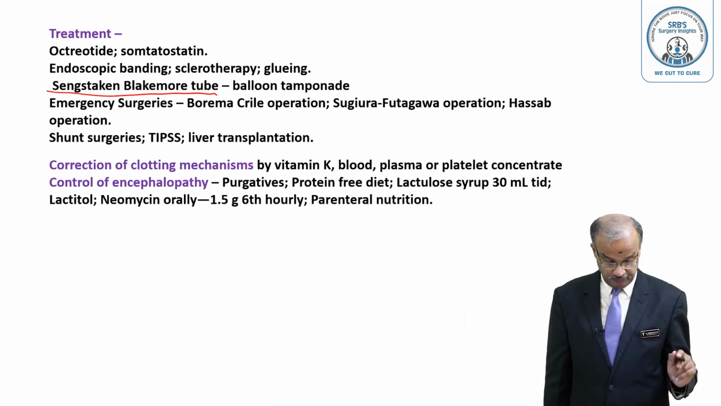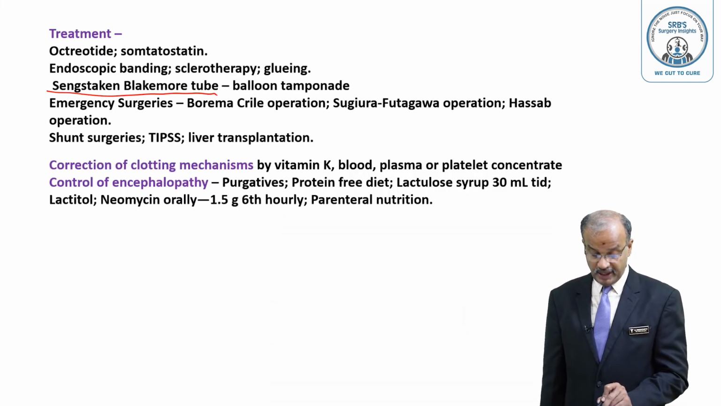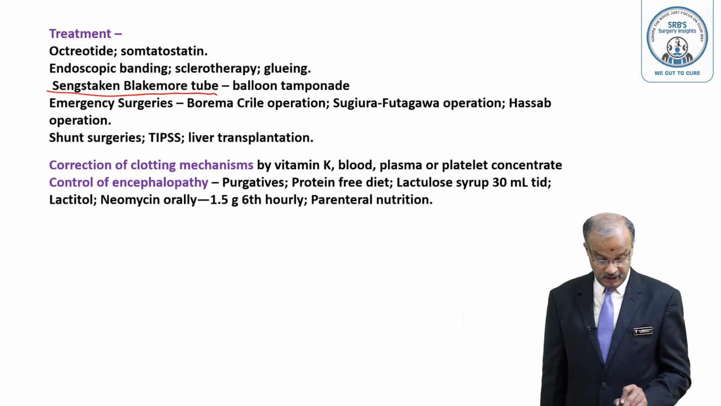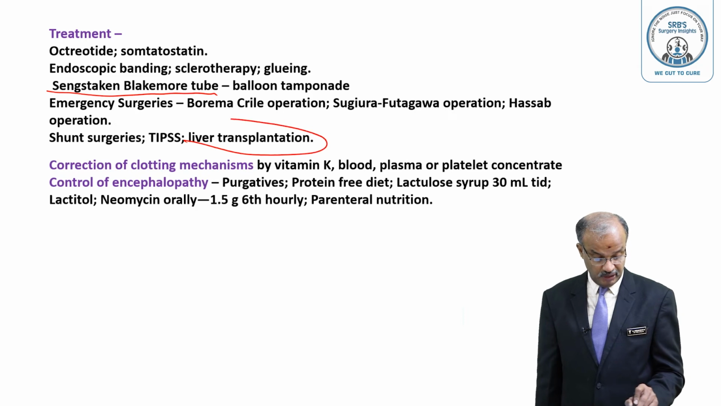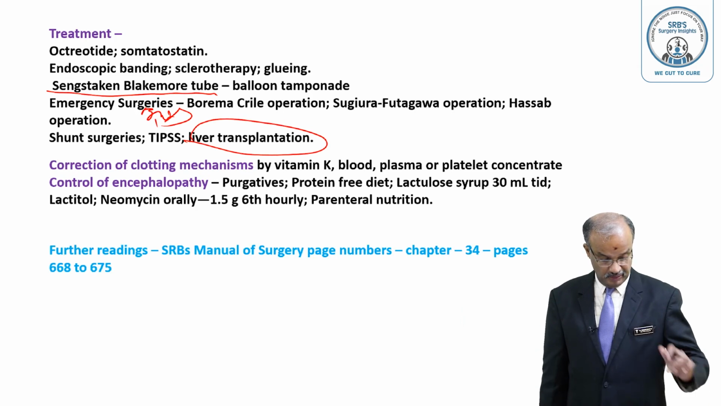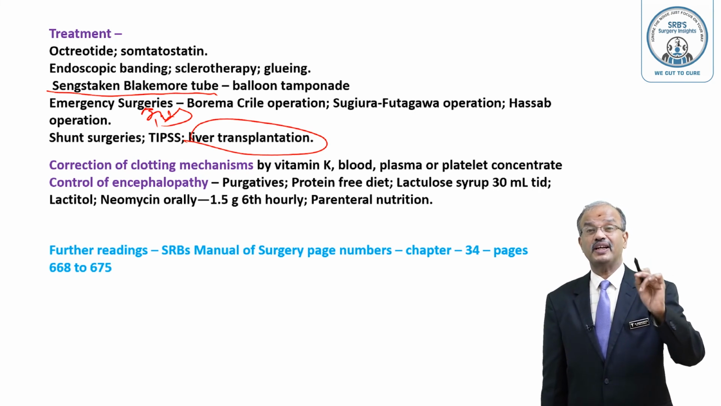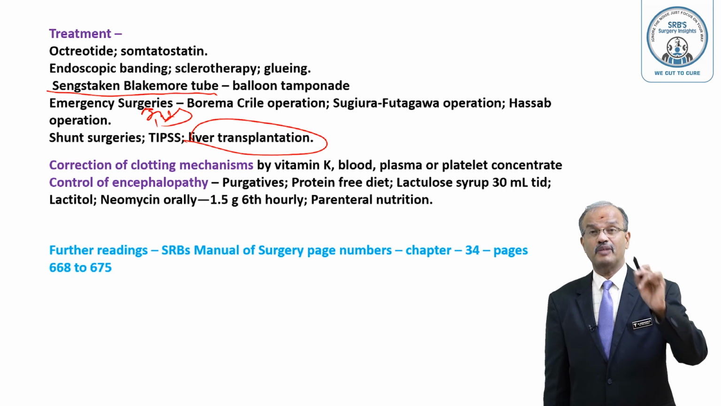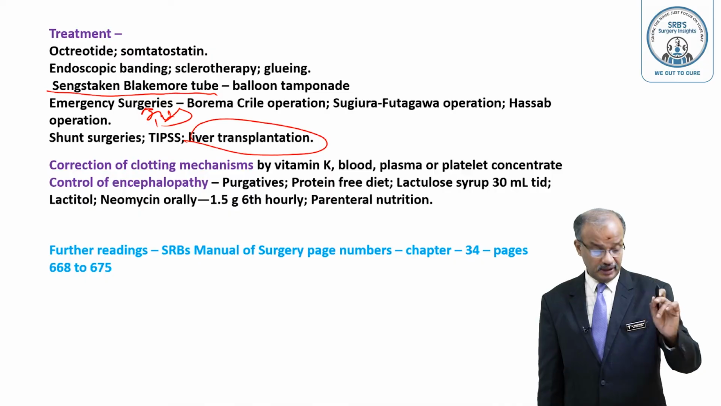So control of encephalopathy, I already told: purgatives, protein-free diet, lactulose, neomycin, parenteral nutrition, vitamin K, plasma, blood. See, the final treatment is liver transplantation. This is the only bridge, TIPS. For further reading, SRB's Manual of Surgery gives every detail about portal hypertension, including varices management, in the liver chapter. Please go through that.